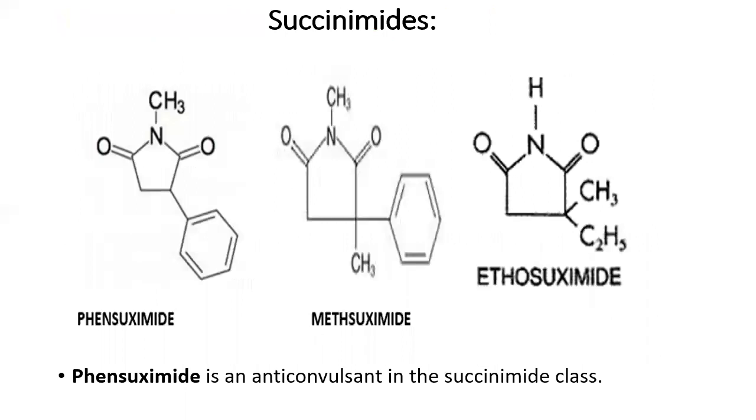Now the next class of drugs is called the succinimides. You can see here three different derivatives: phensuximide, then Methsuximide, and Ethosuximide. Either it can be called succinimides or succinimide. So both are the same compounds.